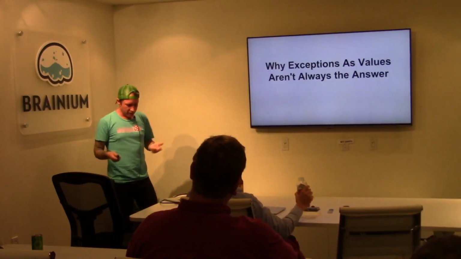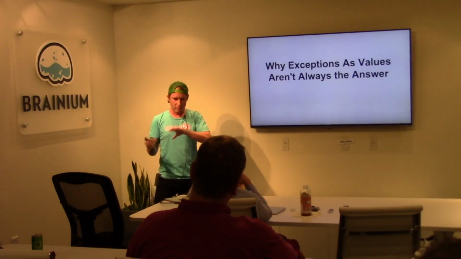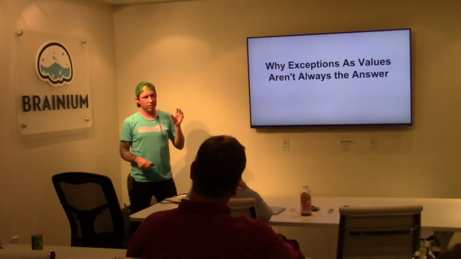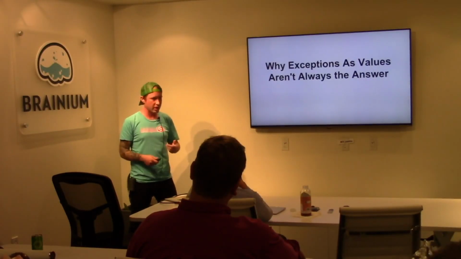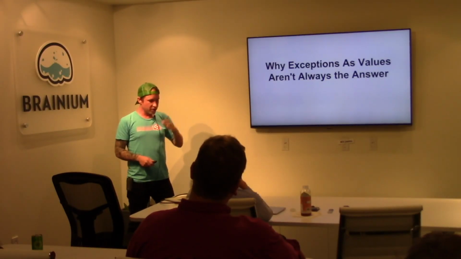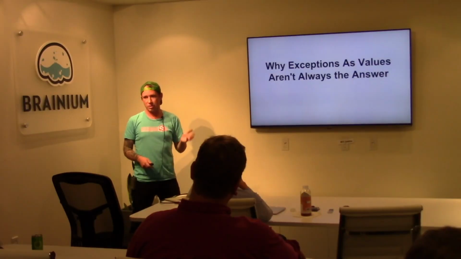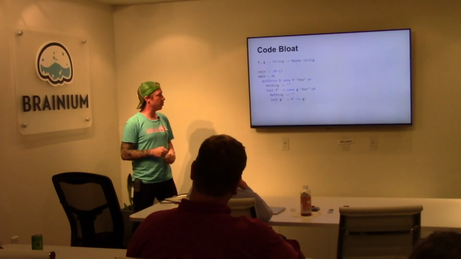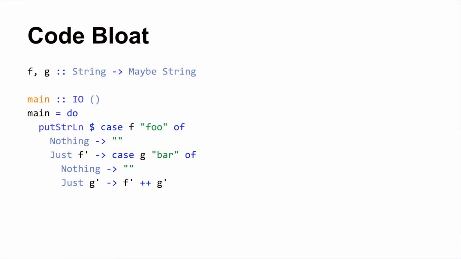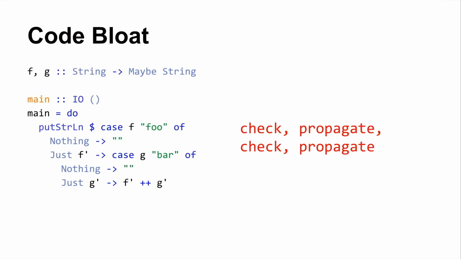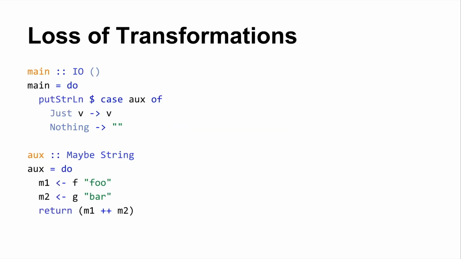Okay, so I was digging into the papers that ultimately resulted in the incarnation of exceptions that we see today in the language, and they provided some justifications for why exceptions as values isn't always the way to go. One of the things they mentioned was code bloat. Let's say you've got these two functions f and g, which are from String to Maybe String. You'll notice here that if I want to combine their inner values, let's say using string concatenation, I have to do this error propagation, check and propagate.